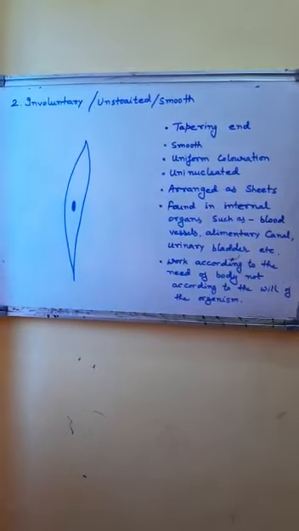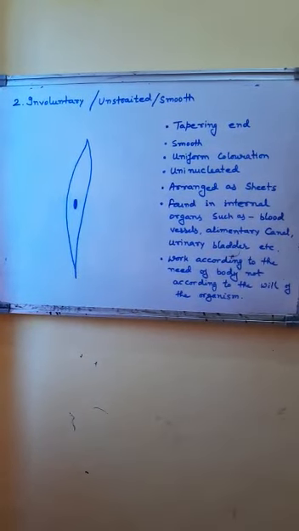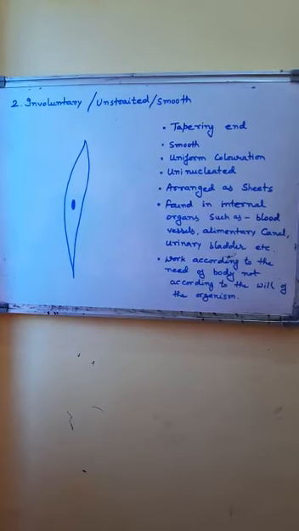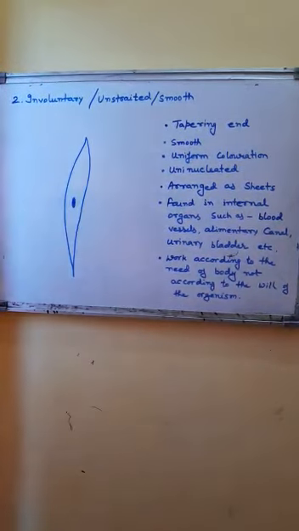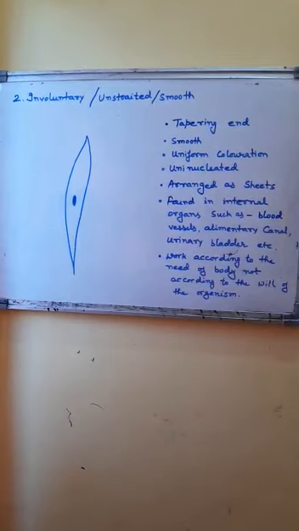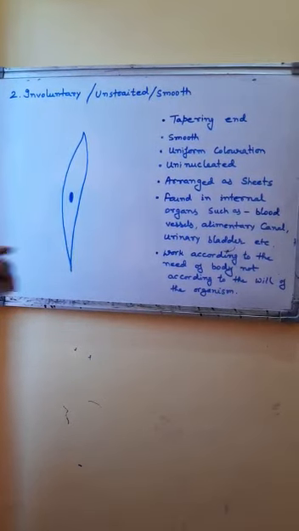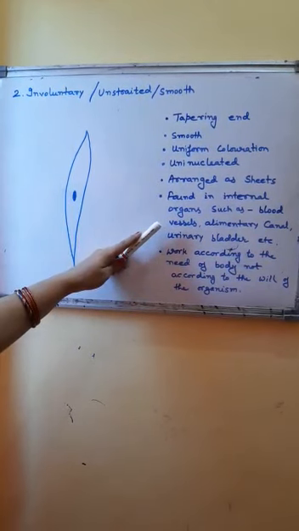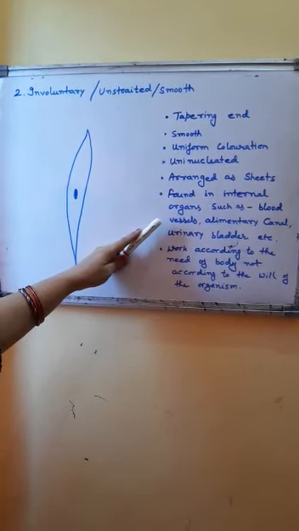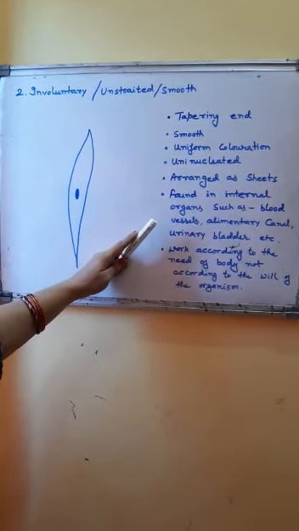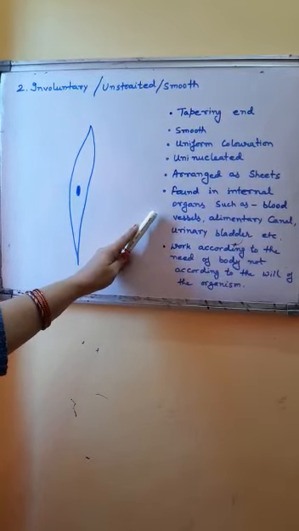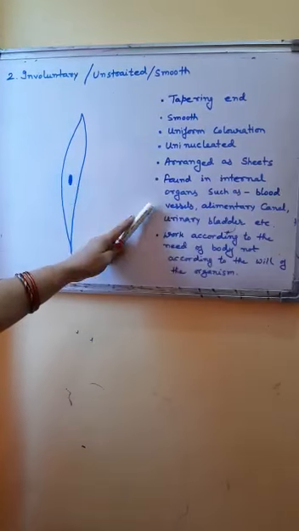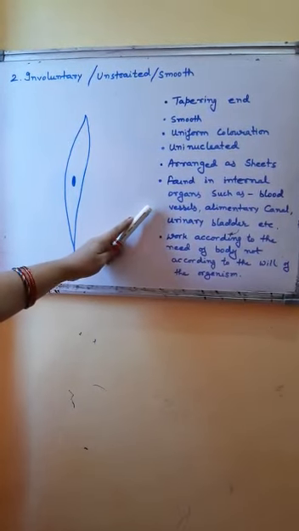These muscles occur within the walls of internal organs except the heart, and in the places where involuntary actions take place, like blood vessels, alimentary canal, urinary bladder, genital tract, etc. They also occur in the iris and ciliary muscles of the eyes and in the dermis of the skin.